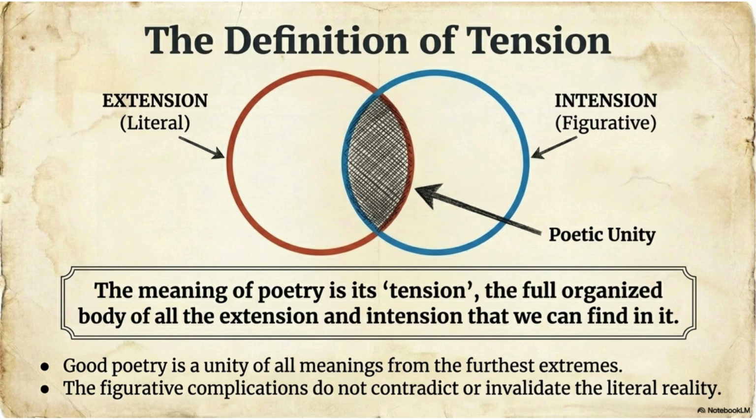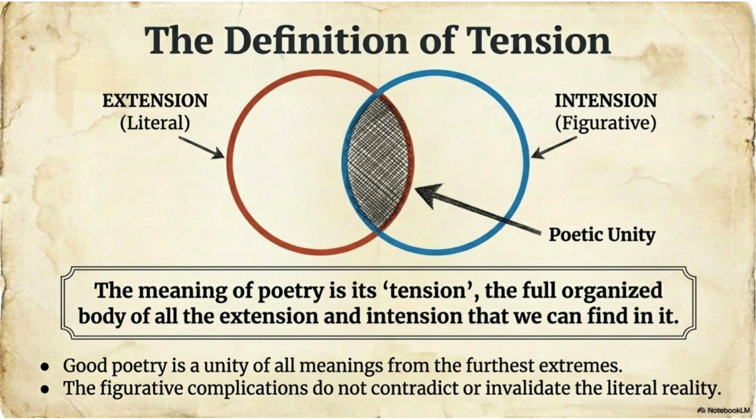Example, Shakespeare's Sonnet 18. Consider, "Shall I compare thee to a summer's day?" Extension. The speaker compares someone to a summer day. This is the literal level. Intention. Summer suggests beauty, warmth, youth, vitality, happiness. Tension. The line becomes powerful because both meanings operate together. We understand the literal comparison. We also understand the symbolic associations. The combination creates poetic richness.